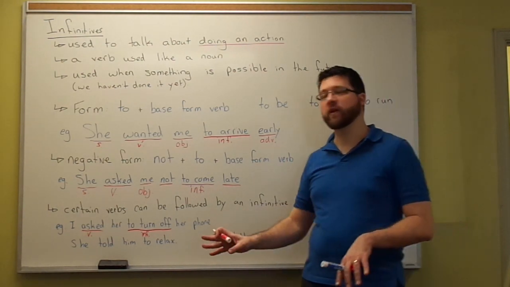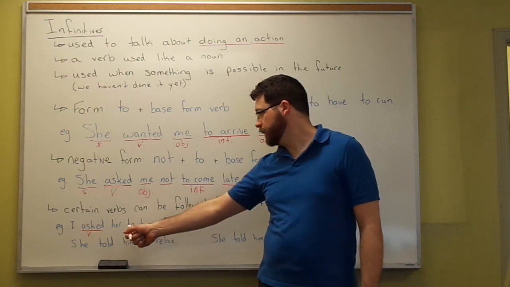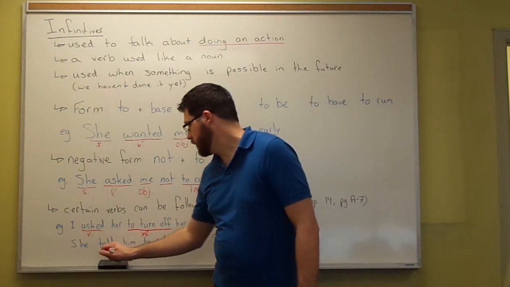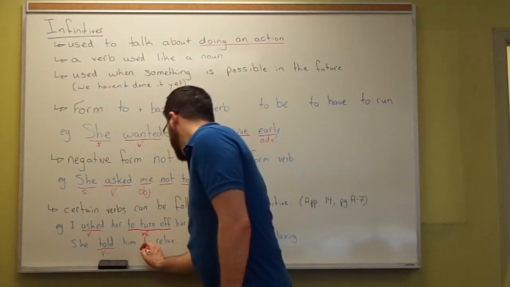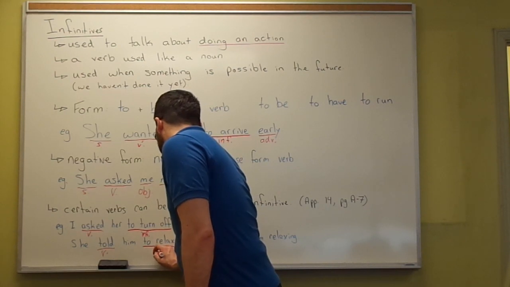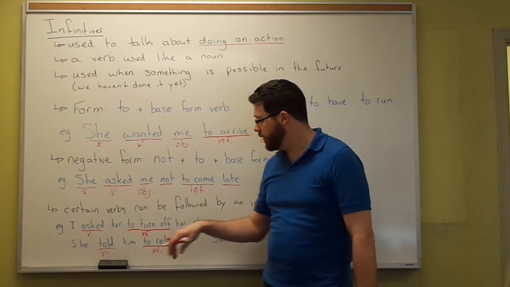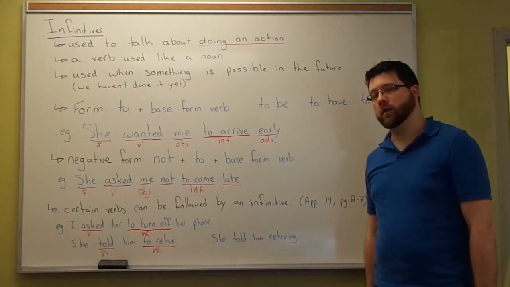If you're not sure about phrasal verbs, that's okay. We will talk about them later. So I asked her to turn off her phone, or she told him to relax. And to relax is our infinitive. But now look at what happens if we make a mistake. She told him relaxing.